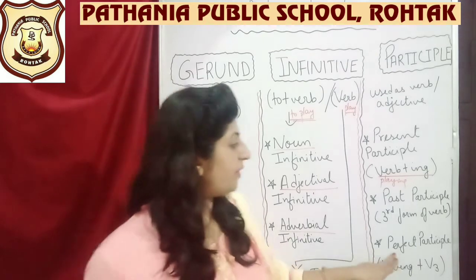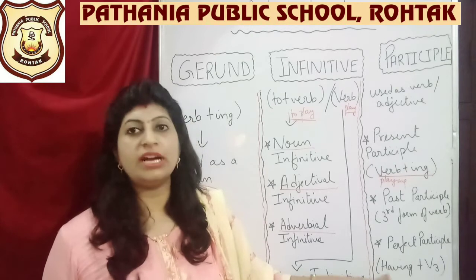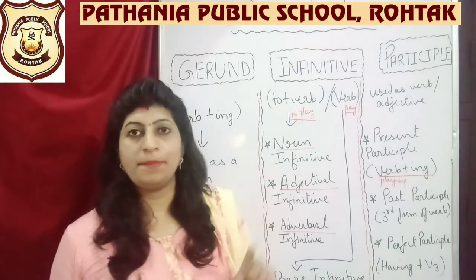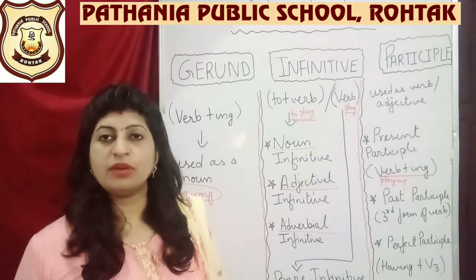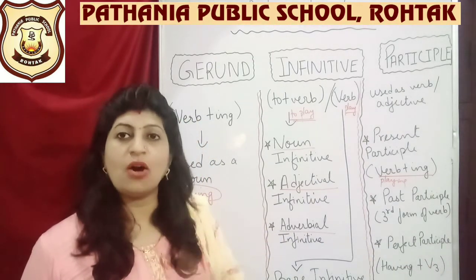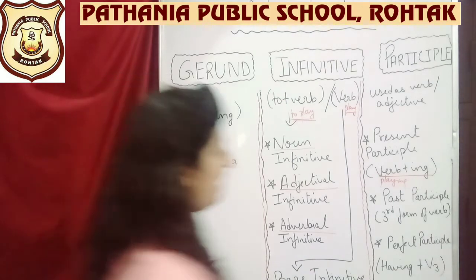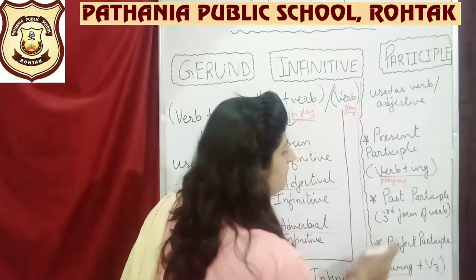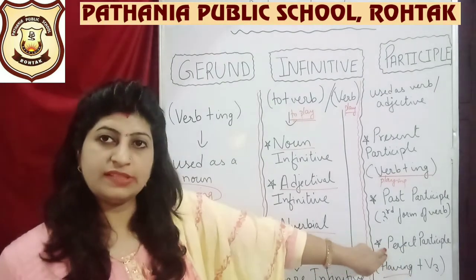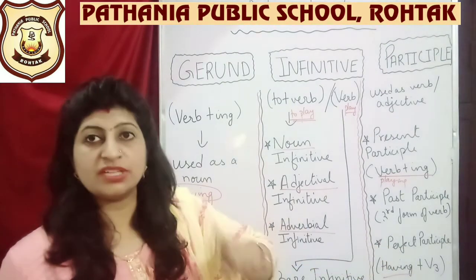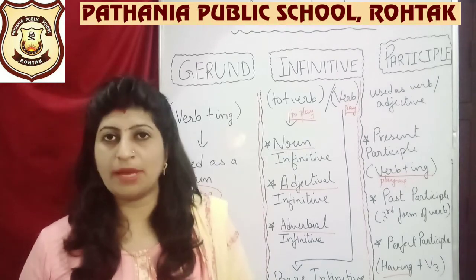Next you have perfect participle. For perfect participle, we are going to use the word having. Having plus what are you going to use? V3. Perfect uses V3 again, but along with V3, what is the change in it? We are also going to use the word having. So how are past and perfect different? Past uses the third form, perfect also uses the third form of the verb, but perfect uses the word having, which is an additional thing, so you need to remember that.